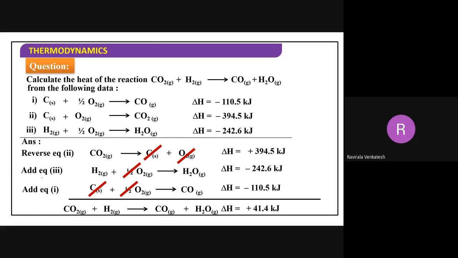Now this is a single step reaction. Carbon dioxide reacting with hydrogen gives rise to carbon monoxide plus water. The value we are going to get is 41.4. But I have taken 3 steps here. When you add everything with plus and minus, you get the same value.